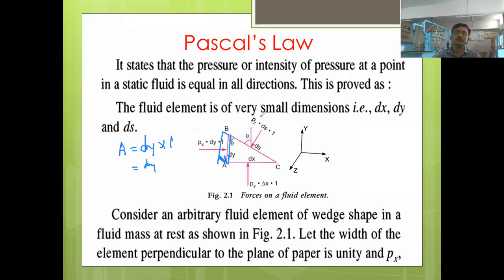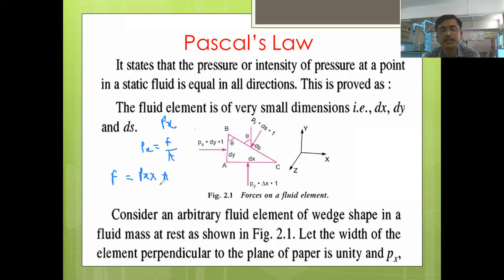Now what will be the pressure force? Px is the pressure intensity, but what is pressure force? Pressure intensity is nothing but force per unit area. So pressure force F will be equal to pressure intensity multiplied by the cross sectional area on which that force is acting, right? So now you can say that the pressure force will be equal to Px into this area.